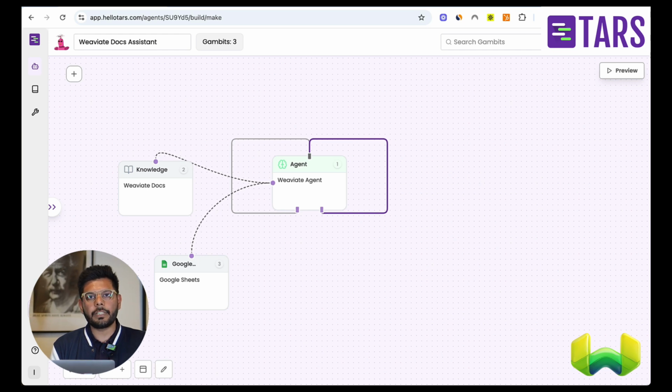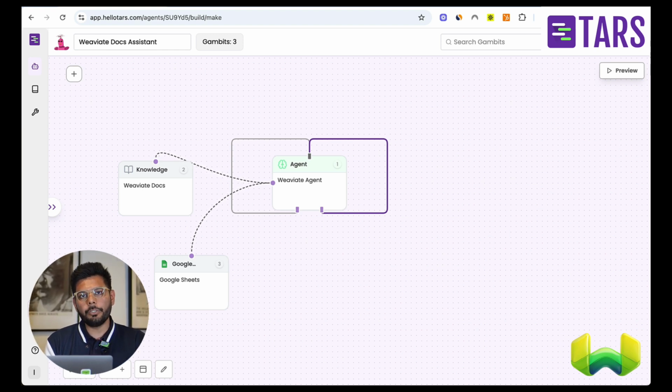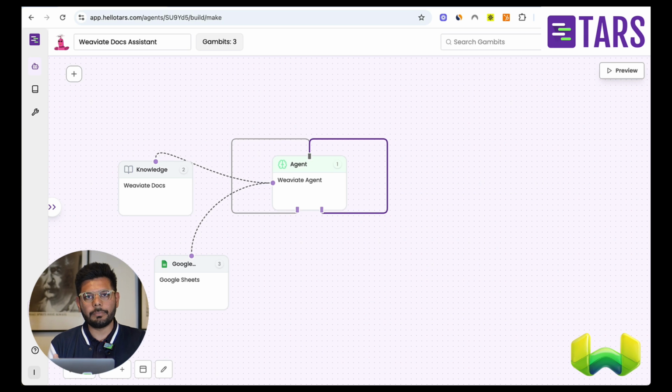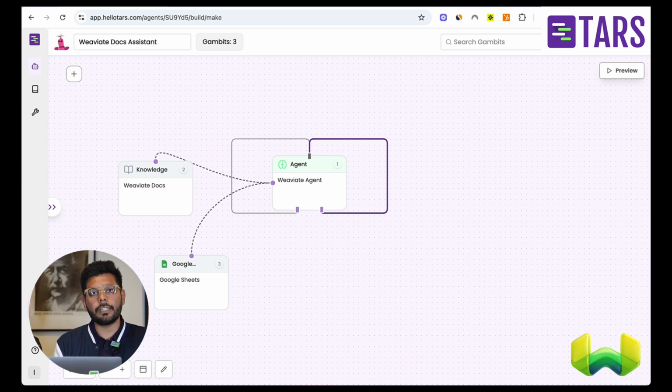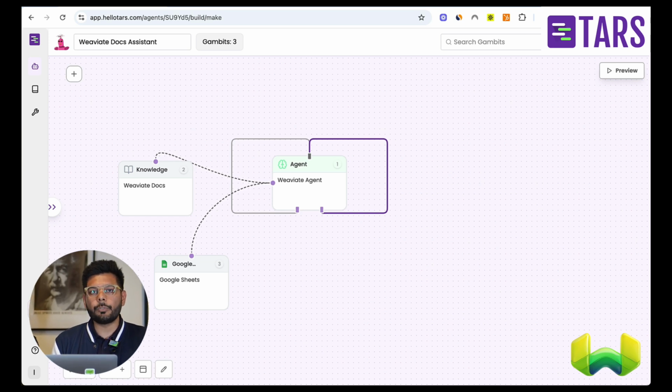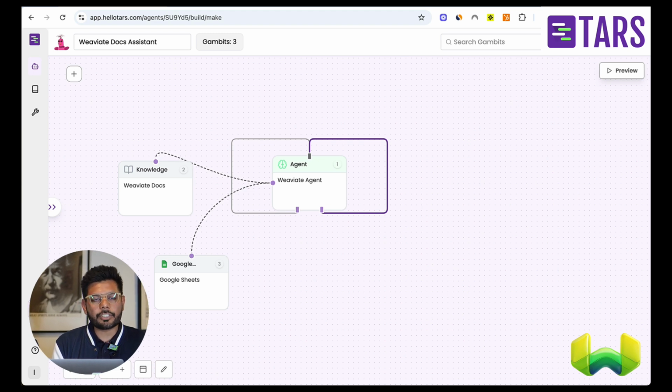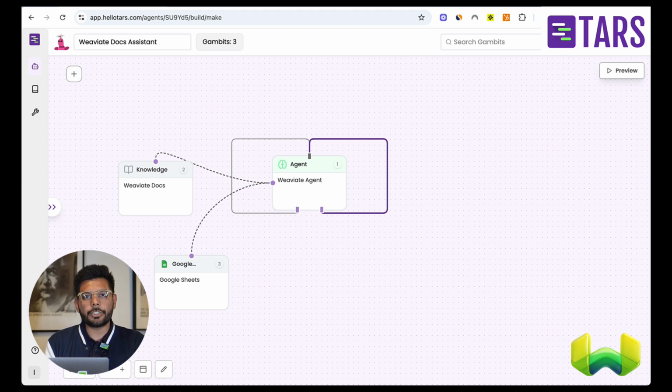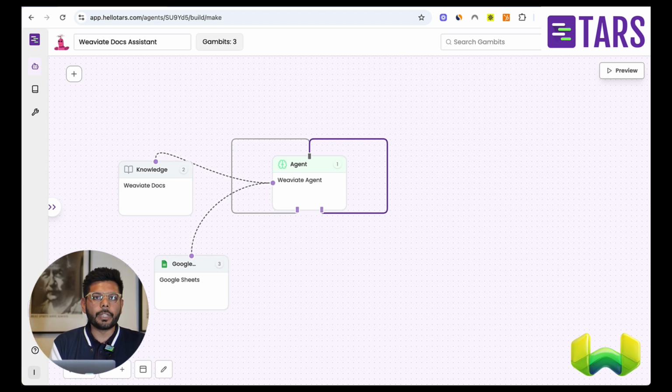And third, you connect it to tools. In this case, I've connected it to Google Sheet as a tool to take a certain action. So what this agent would do, and I'll show you an example of the actual conversation in a bit, is I can ask questions to this agent, which is trained on Weaviate help documentation. It's going to respond to my questions, and when I want to be connected to someone in their team, I can ask it to do that, and it has instructions in the backend to ask for some personal information from the user and send it to a Google Sheet. So that's what the agent is supposed to be doing in this case.